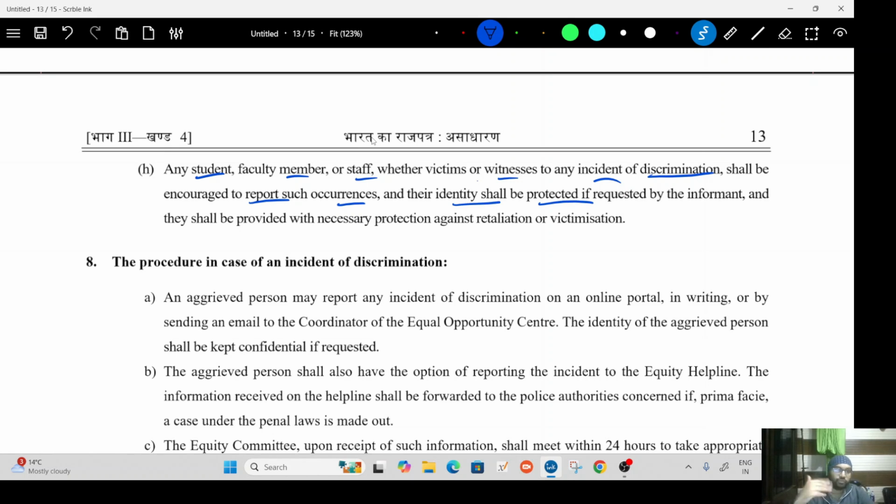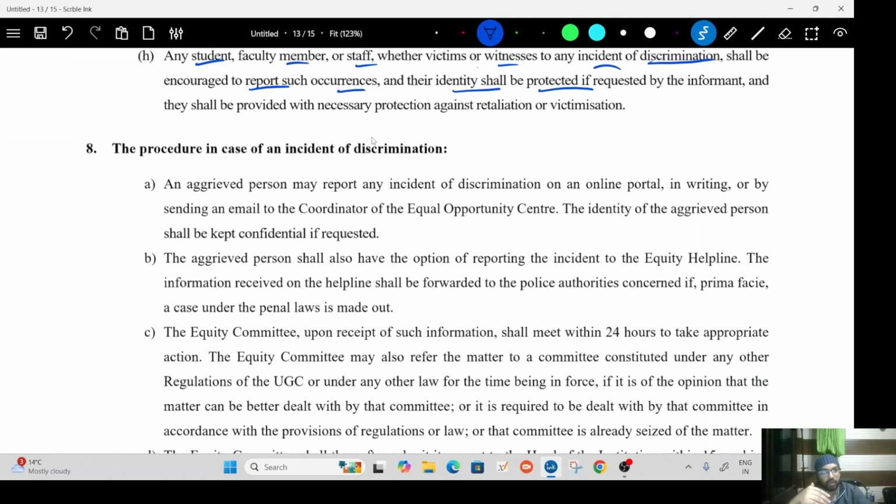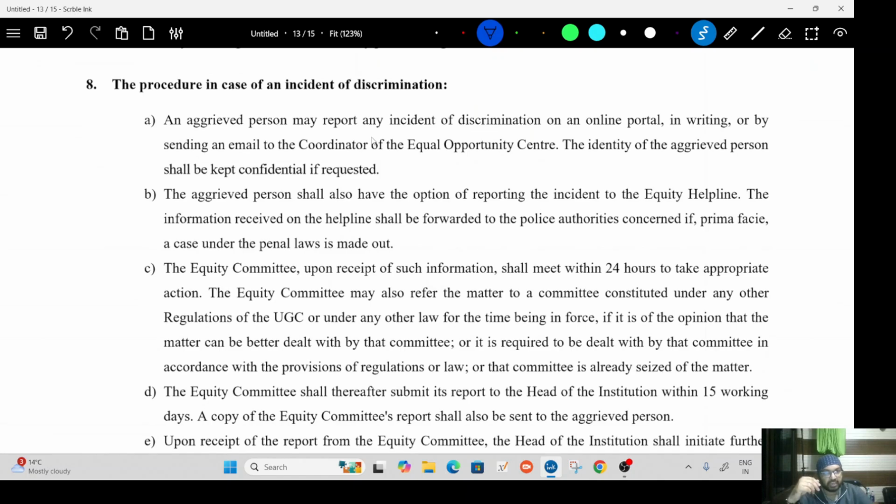And even if you still feel that there could be false cases filed against a certain caste group, let us understand how the procedure is going to be. An aggrieved person, again, we have gone through the definition of aggrieved person, includes a person who can be of any caste group. They may report an incident of discrimination on an online portal.